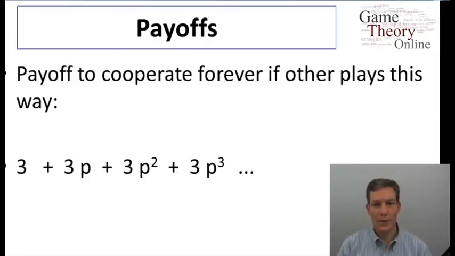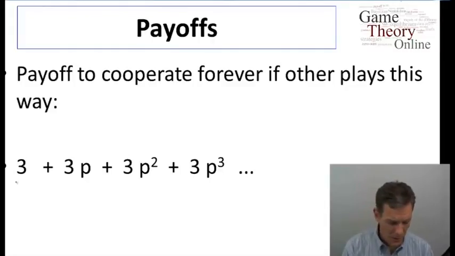Okay, so what happens? What are my expected payoffs if I cooperate? And I anticipate continuing to cooperate if the other player plays this way. Well, I'm going to get 3 today, 3 tomorrow, 3 the next day, and so forth, as long as these periods continue. Today, I know what's going to happen.